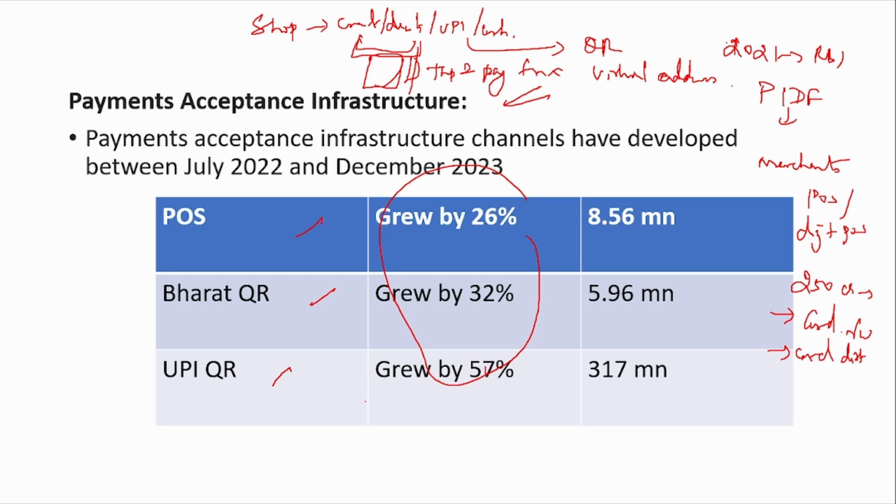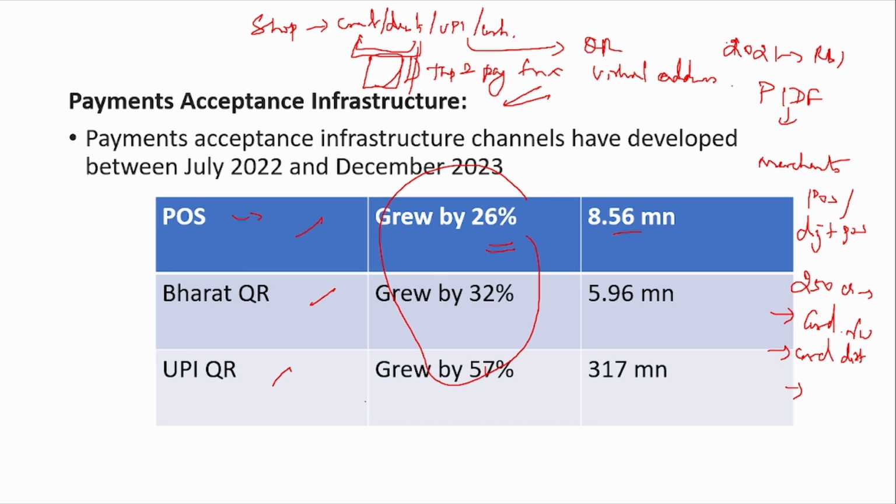How does it actually work? If a merchant wants to buy a physical POS or digital POS, he goes and buys it from the shop, and after purchase he can reimburse the cost after fulfilling certain criteria, like he has to use it on a regular basis for a certain number of days, and a certain number of transactions should be performed. Then he can successfully reimburse the amount. So this is an encouragement, a push from the RBI to deploy POS in almost every merchant place. So the POS has grown by 26%.